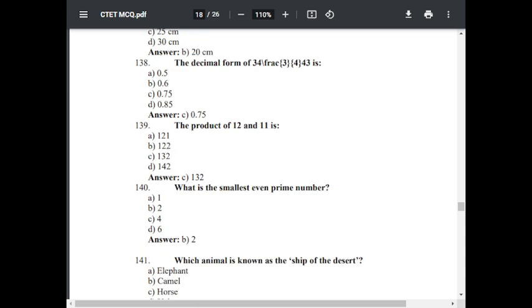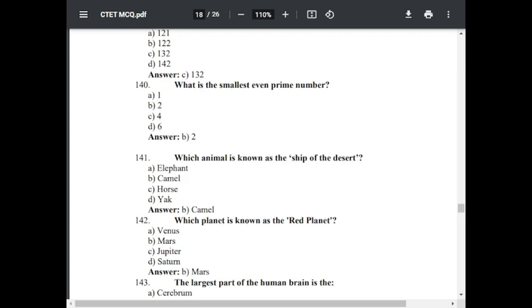Question number 140. What is the smallest even prime number? Option A 1, option B 2, option C 4, option D 6. The correct answer is B 2. Question number 141. Which animal is known as the ship of the desert? Option A elephant, option B camel, option C horse, option D yak. The correct answer is B camel.